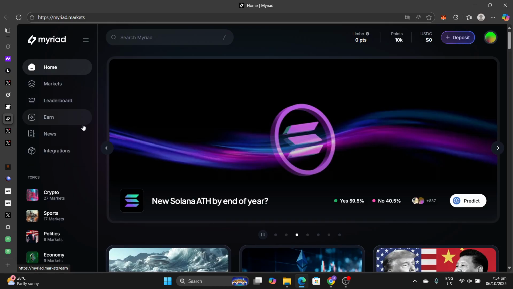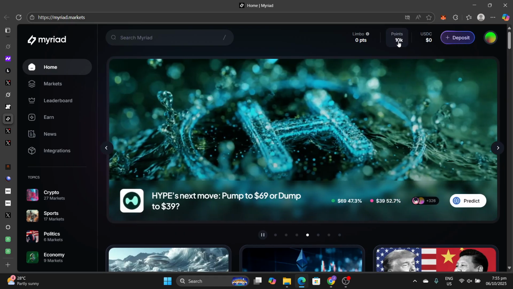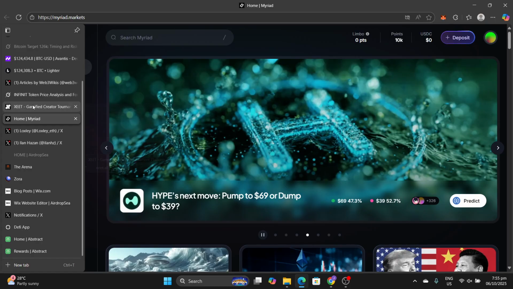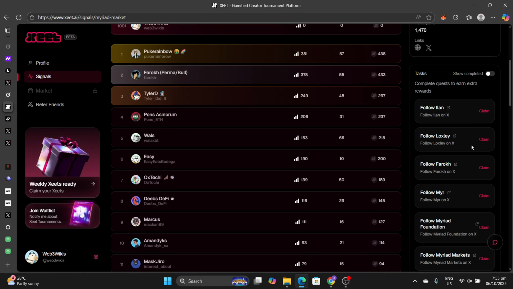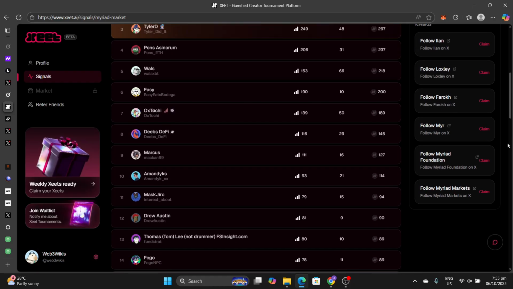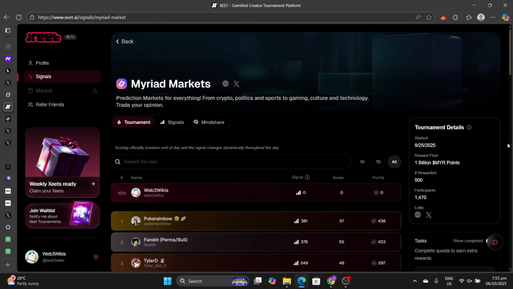So there's a leaderboard, there's a point system. And again, I believe that your activities here, I have 10K points already, will also impact your positioning on the Xeet leaderboard. Okay, so before I go, I'm just going to try to claim this one more time. So likely a lag on the X side. So ensure that you get started as soon as possible. Take this seriously. This is one of the strong projects on Abstract Chain. So going forward, I'll be taking it seriously. That brings us to the end of this video.